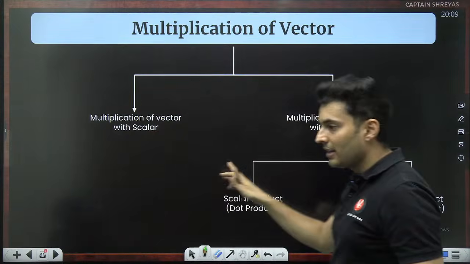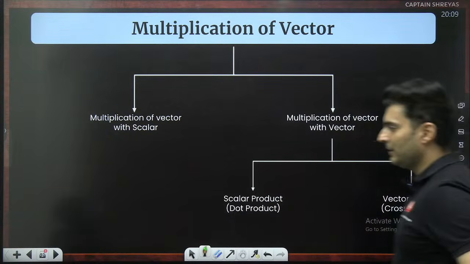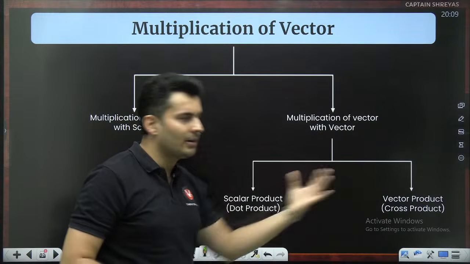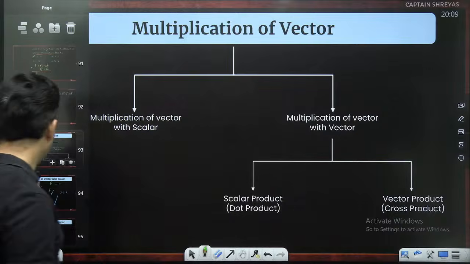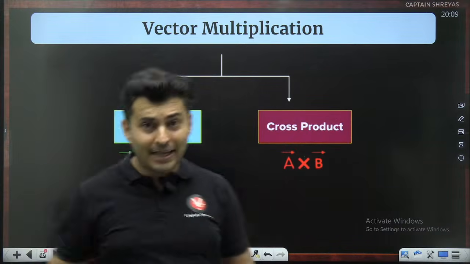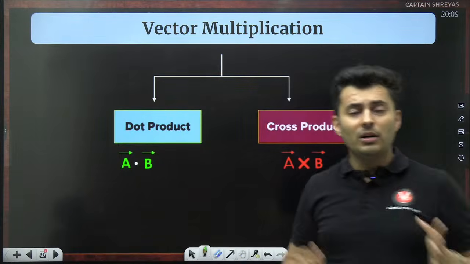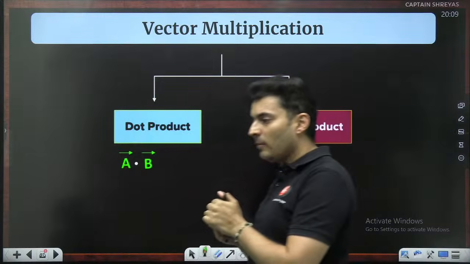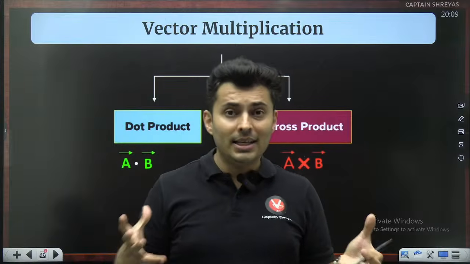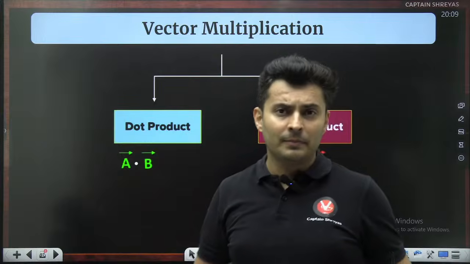Now let's go to the next part, which is multiplying a vector with a vector to get a scalar or a vector. So when you multiply a vector with another vector, depending on where you're using it, what you are trying to find out, which formula you are applying, what physical quantity is being found, accordingly the final outcome could be a scalar or it could be a vector.